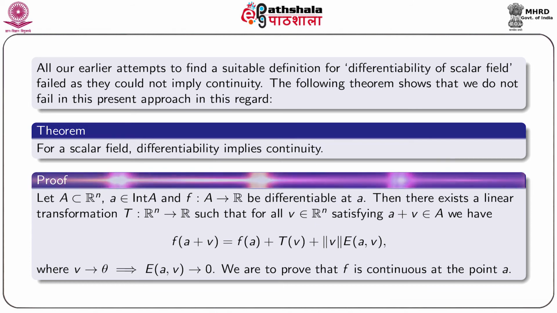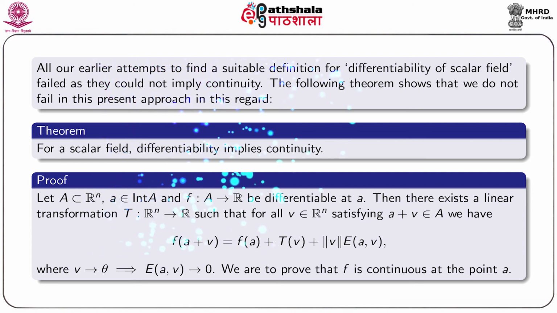Let A be a subset of R^n, a is an interior point of the set A, and f, a scalar field defined on the set A, is differentiable at the point a. By definition, there exists a linear transformation T from R^n to R such that for all v in R^n, such that a+v is well defined, we can write f(a+v) equals f(a) plus T(v) plus norm v E(a,v), where v tends to theta implies E(a,v) tends to 0. We are to prove that f is continuous at the point a.